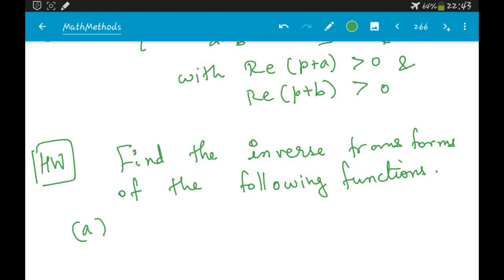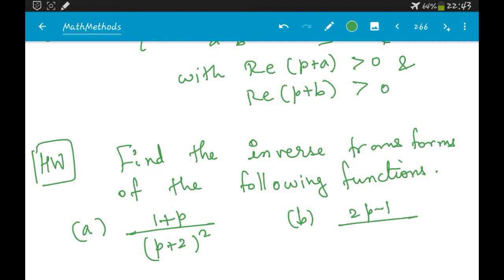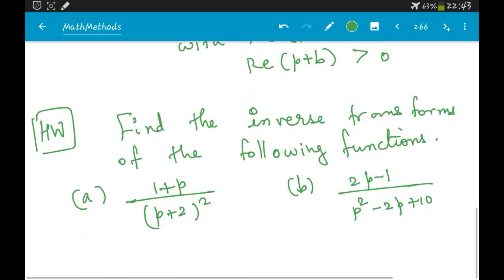The first one is 1 plus p by (p plus 2) whole square, and the second one is 2p minus 1 by p square minus 2p plus 10. So these are your two.